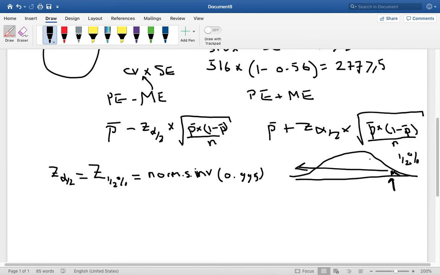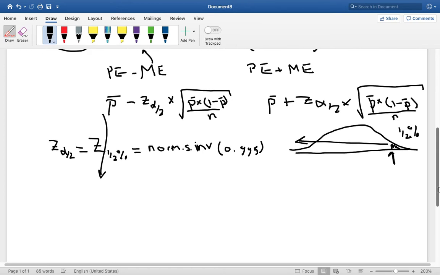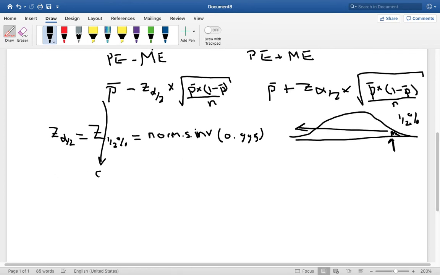Now, unfortunately, we can't use confidence.norm for this. Confidence.norm will not give us this margin of error part. It only works for the example for means, but not for proportions. So P bar, as we said, is going to be 0.56. 0.56 minus Z of alpha over 2, and let's just round it for now to 2.58. It was the figure we just worked out in Excel, and that's that one in there.